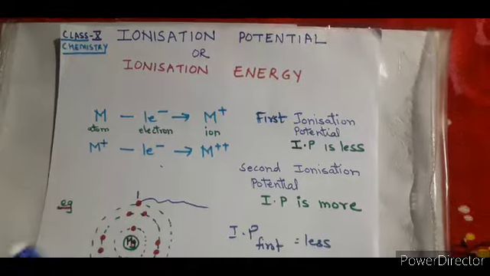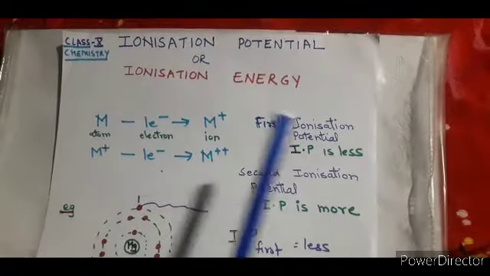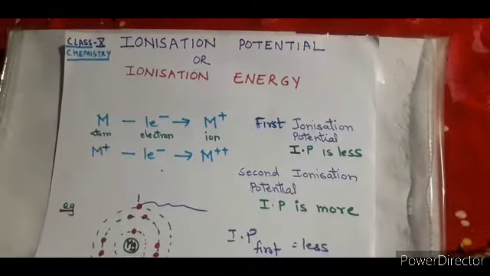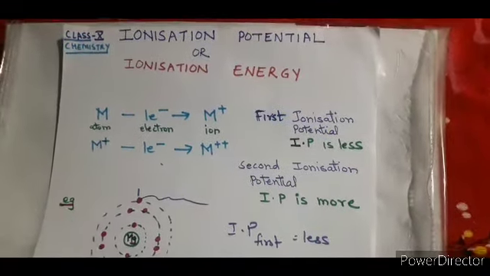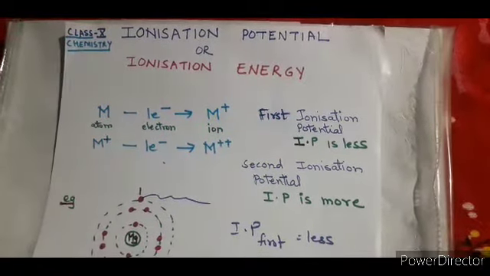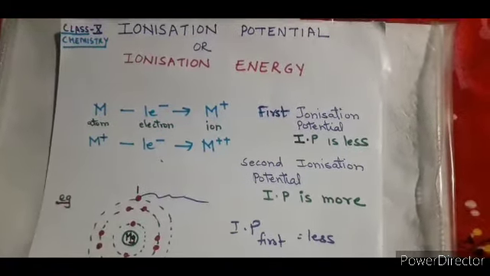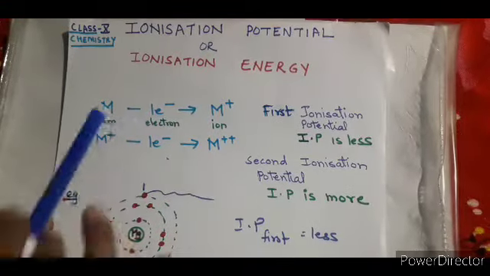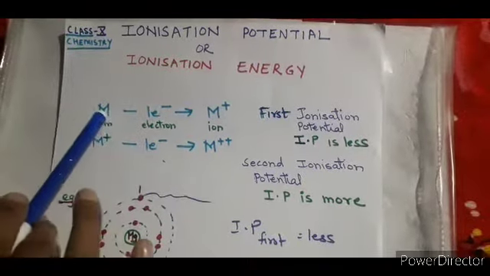10th, we'll again discuss the same topic, ionization potential. I have just given you an introduction or definition of it, and I have already mentioned that it was the energy required to remove the electron present in the outermost orbit of an isolated atom, right? So I have written it in equation form, and I am using this alphabet M, and I am indicating it